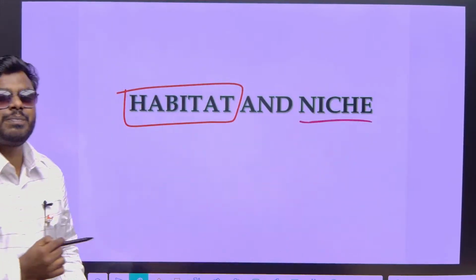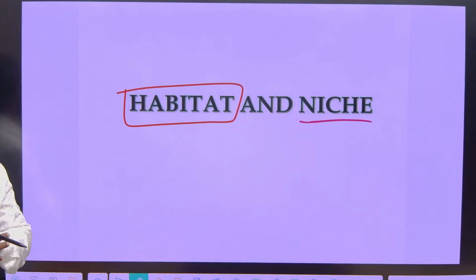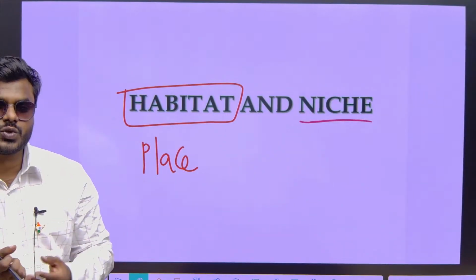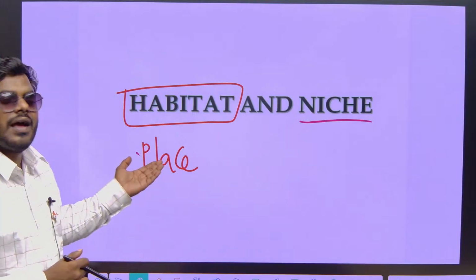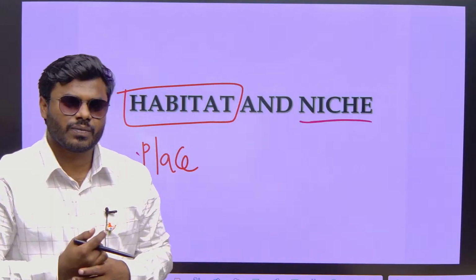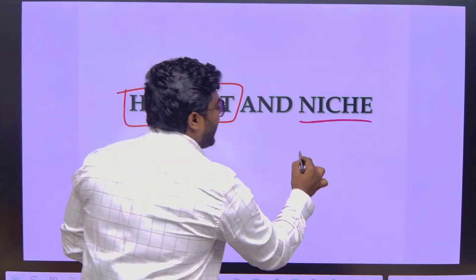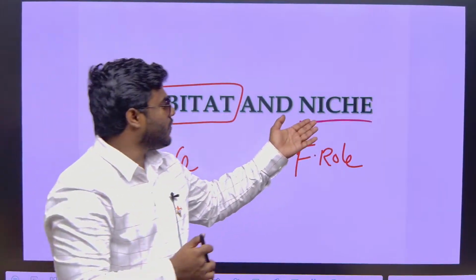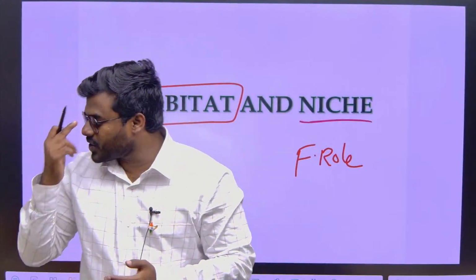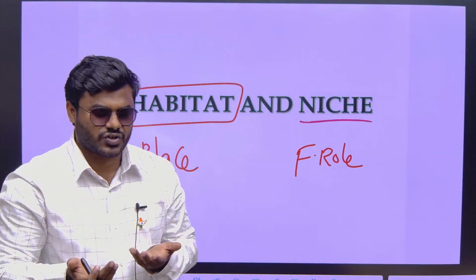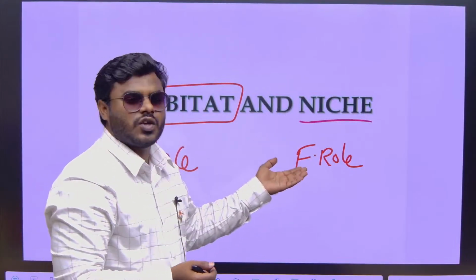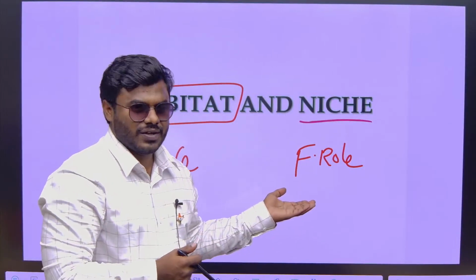Can anyone give me a simple definition of the habitat with respect to an organism? Habitat. Correct, that's all simple. A place or a set of environmental conditions where an organism is living, which is called habitat. And what is called niche? In simple words, the fundamental role of an organism in its environment. That is what we call niche. If you ask me what is the niche of a rabbit, I can say reproduction. That is the role in the environment. Even if you consider a human being, what is the niche of the human being? One of the major roles is reproduction.